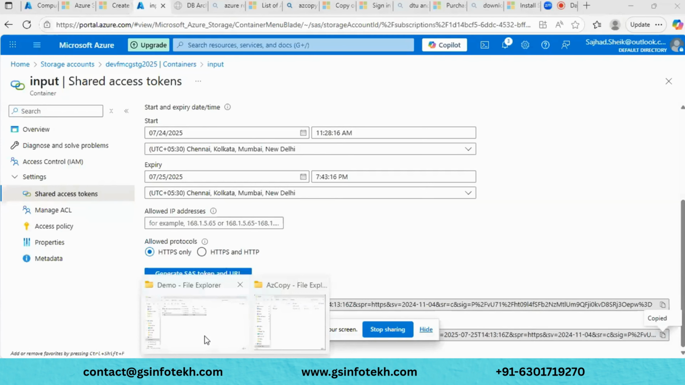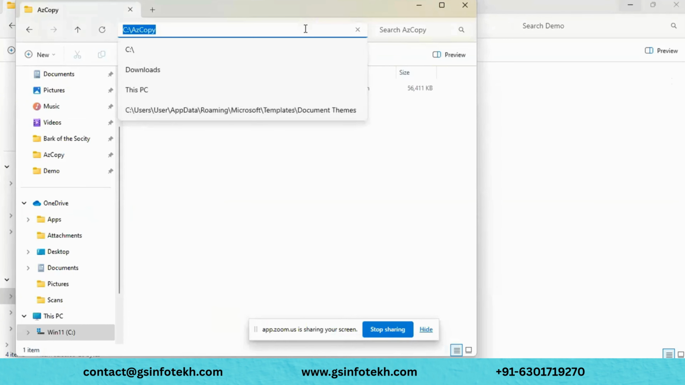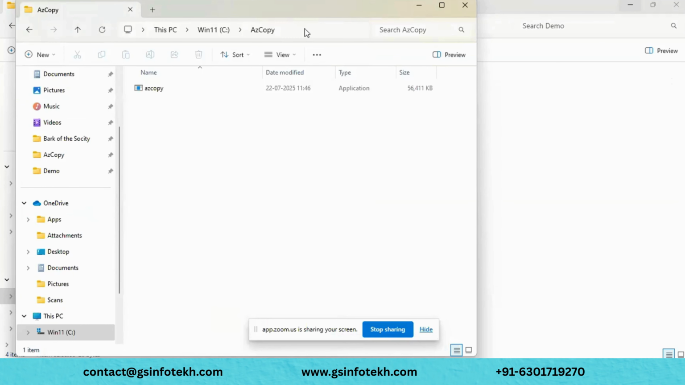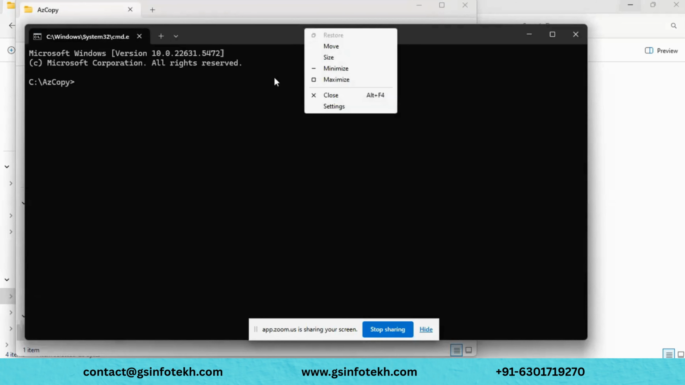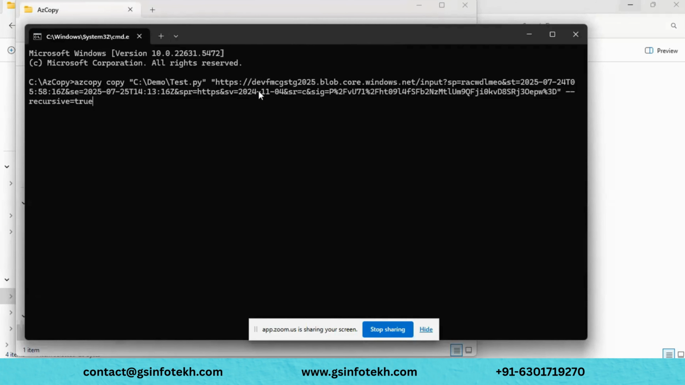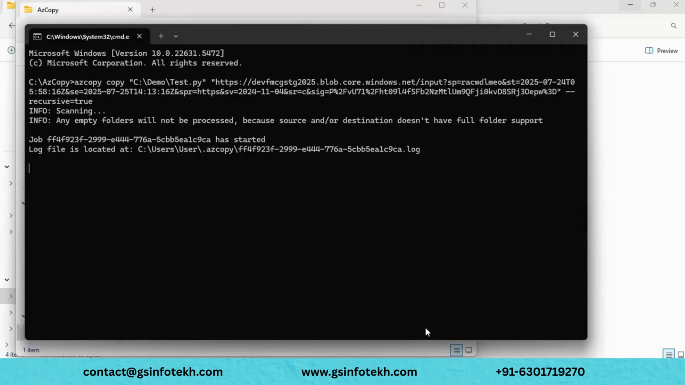And let me go here, the command prompt. Yeah, I'm pasting this code here, whatever code I have copied. I'm executing this. It is scanning an empty folder.